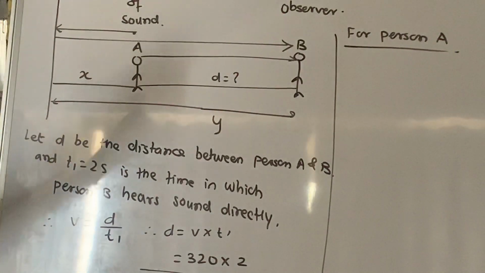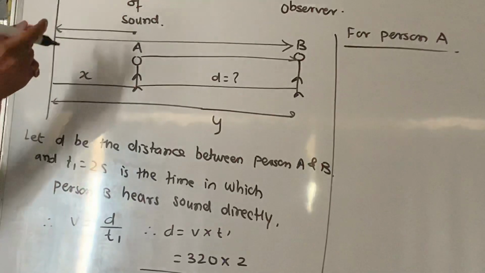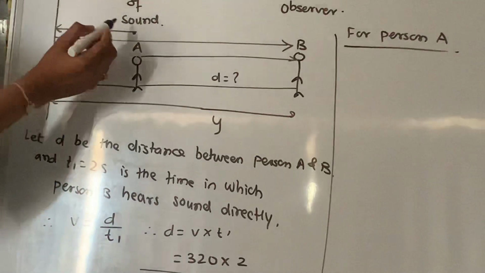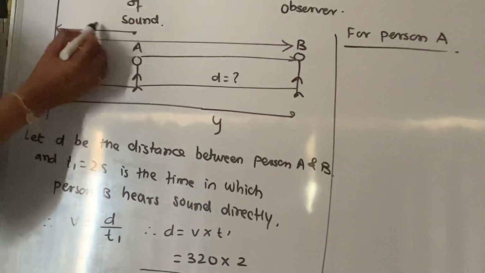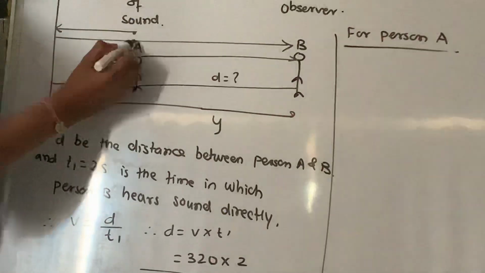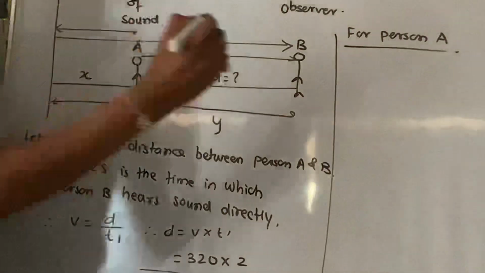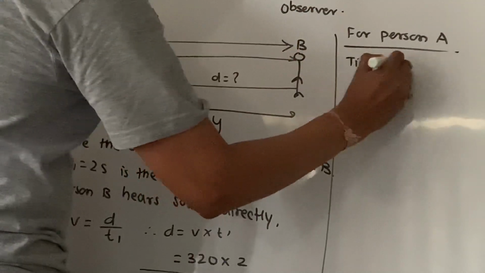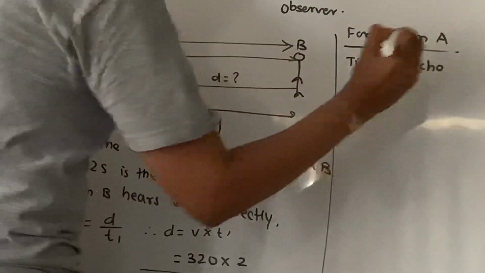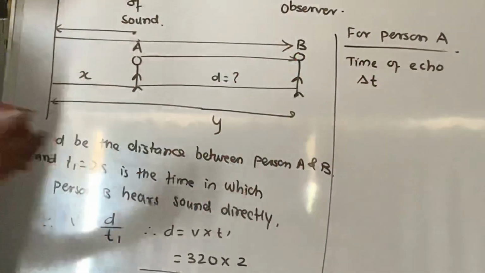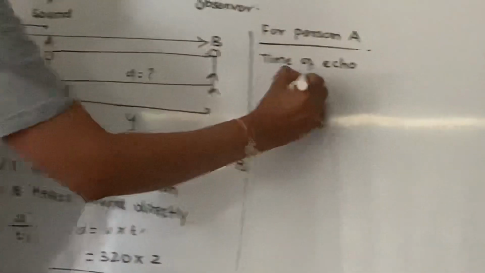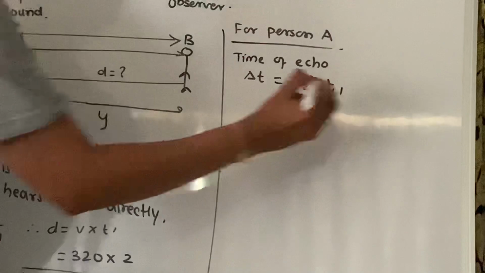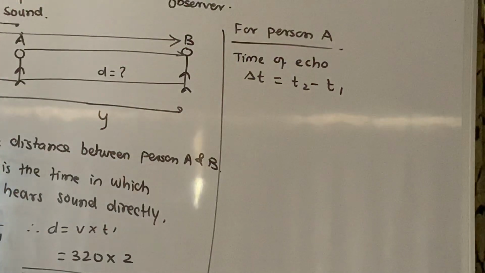So can I say for person A, the time of echo will be: sound produced from here is reflecting from the cliff and again coming back to A. So can I write the time of echo as delta T? Can I write this delta T is equal to T2 minus T1? Check this part properly. T2 is what?